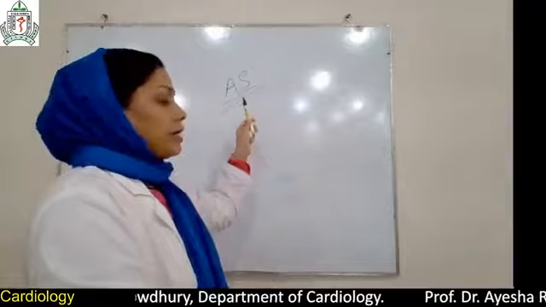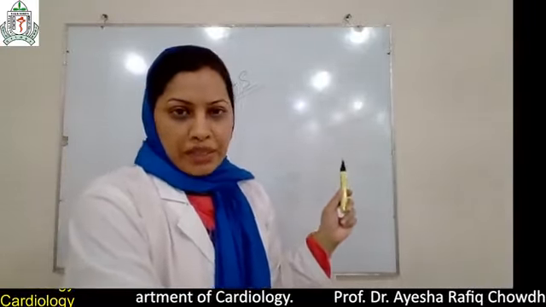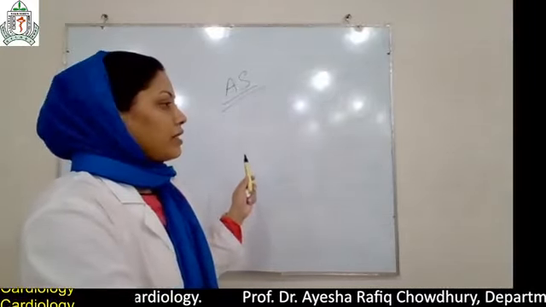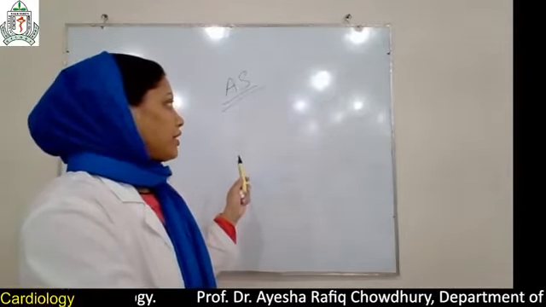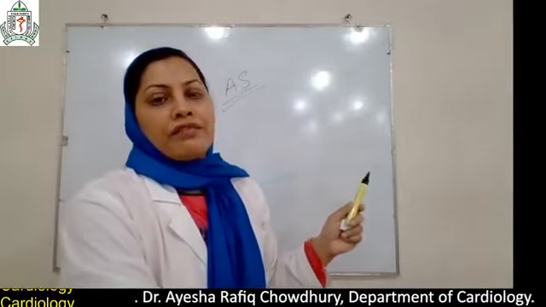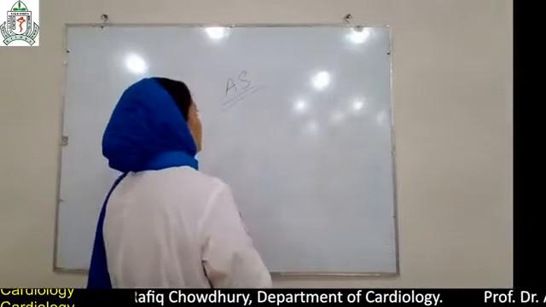If the patient is 30 to 70 years, then there is bicuspid aortic valve, rheumatic heart disease, or there could be calcification. If the patient is elderly, degenerative change or calcification are the commonest cause. So, what happens in aortic stenosis?